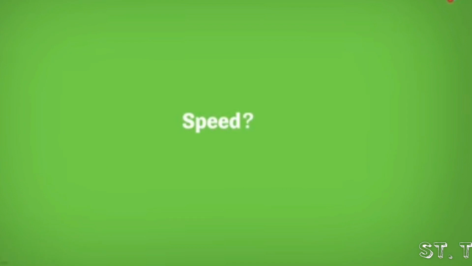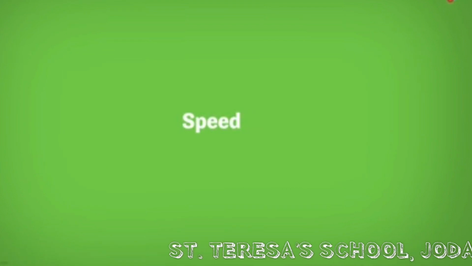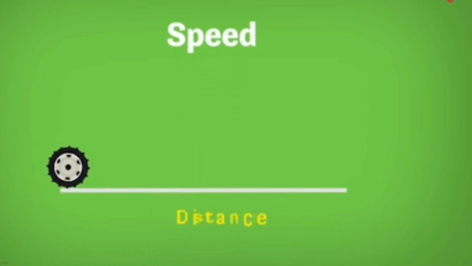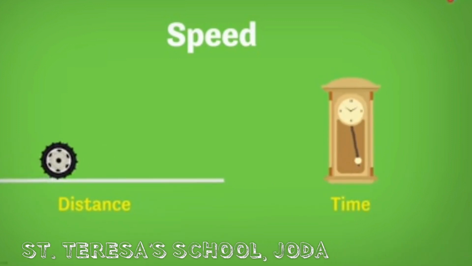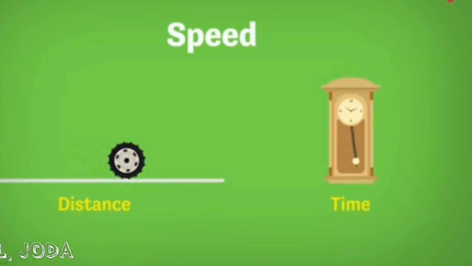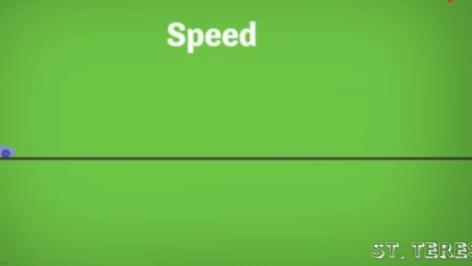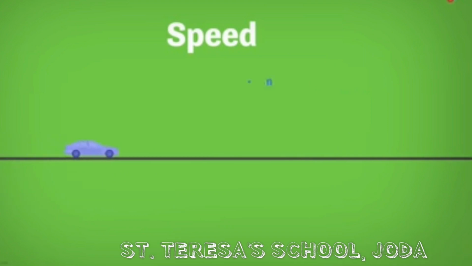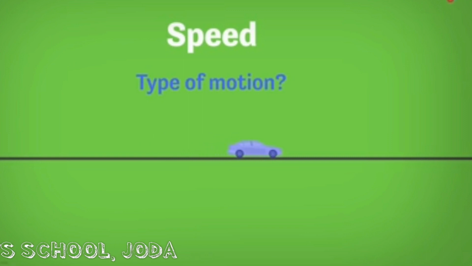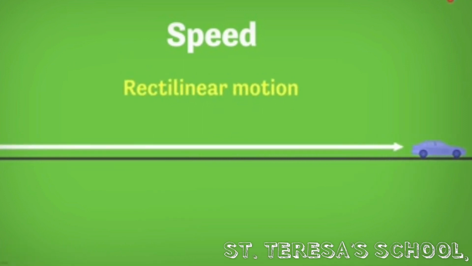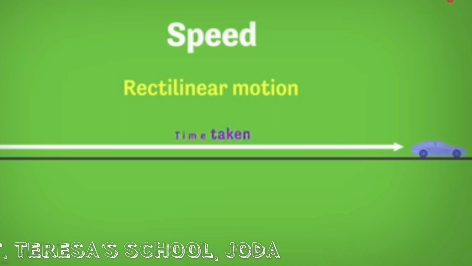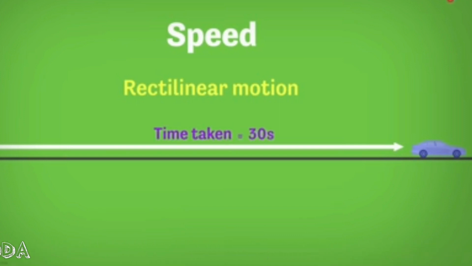How do we define it? In order to know the speed of an object, there are just two things we need to know. First, the distance traveled by an object in motion, and second, the time it takes to complete that distance. Consider a car moving on a straight road. First of all, can you tell me the type of motion it is undergoing? Since it's moving in a straight line, it is in rectilinear motion. Suppose the time it takes to reach the other side is 30 seconds.